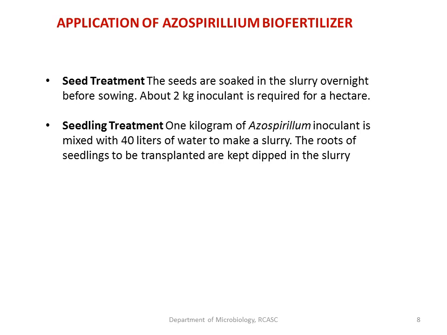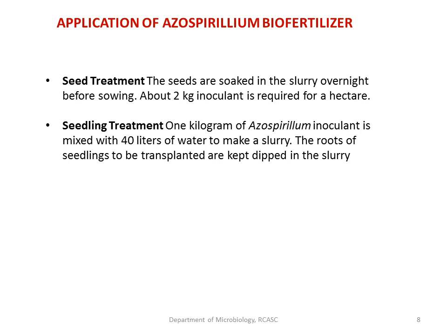Seedling treatment: for plants which we sow as seedlings, for example paddy, usually we get the paddy from a nursery and transplant it onto the field. If you are using such seedlings for transplanting, 1 kg of azospirillum inoculant is mixed with 40 liters of water.